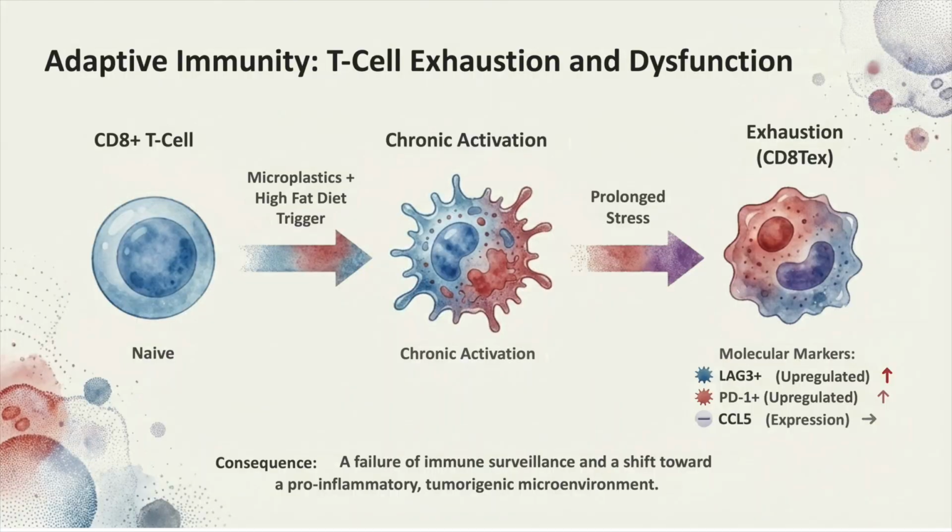Adaptive immunity, T-cell exhaustion and dysfunction. Chronic activation triggered by microplastics and high-fat diets leads to a transition from naive CD8+ T cells to an exhausted state, CD8TX. Molecular markers like LAG3 and PD1 are upregulated, resulting in a failure of immune surveillance and a shift toward a pro-inflammatory, tumorigenic environment.